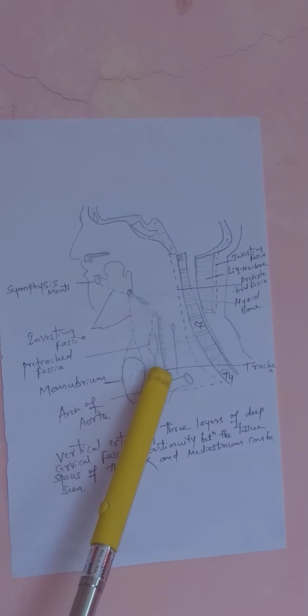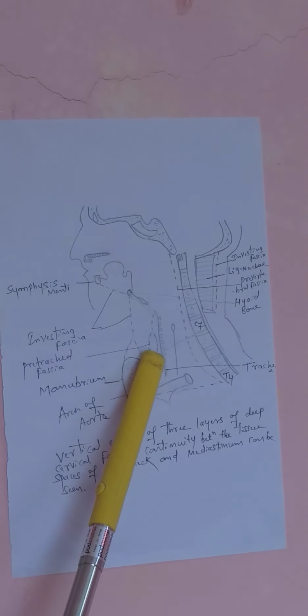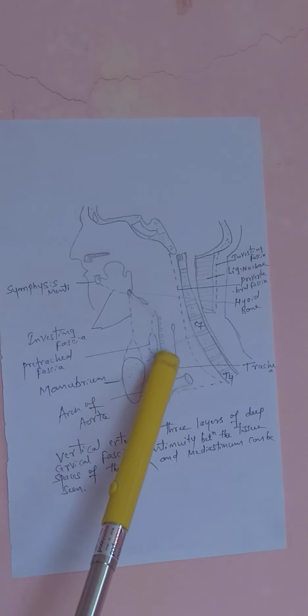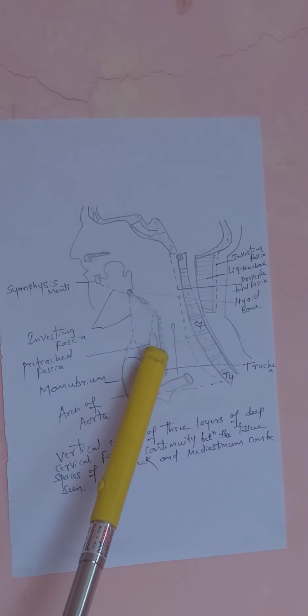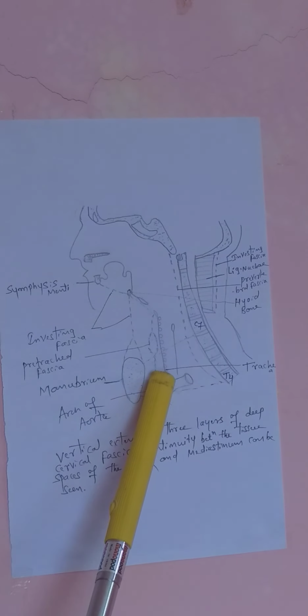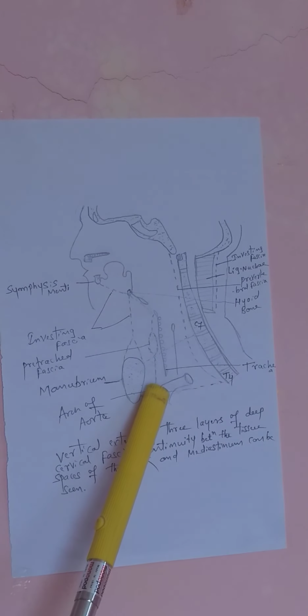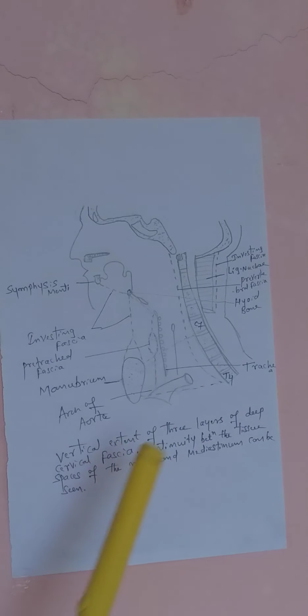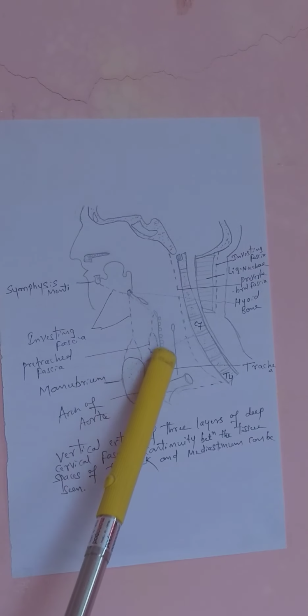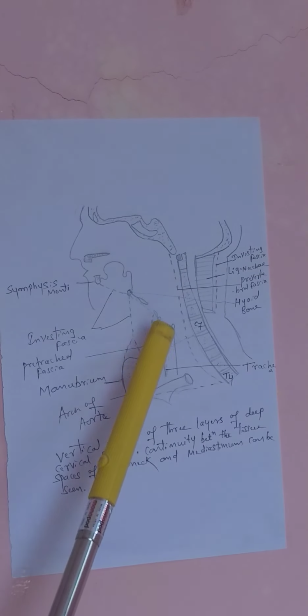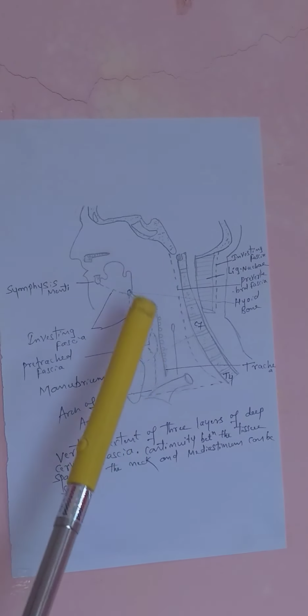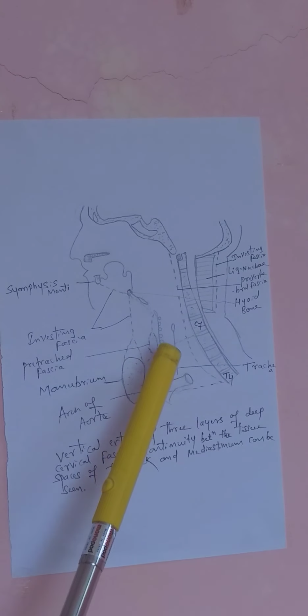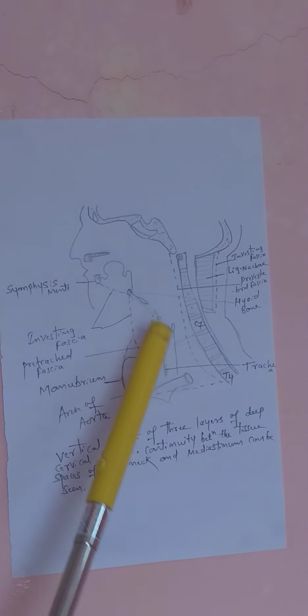Inferiorly, it runs behind the brachiocephalic vein. This pretracheal fascia runs behind it and merges with the tunica adventitia of the arch of aorta. The suspensory ligament is given a lot of importance because it encircles the thyroid gland and keeps it in a proper position.